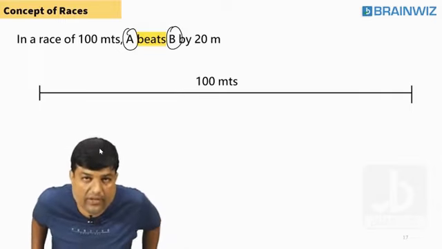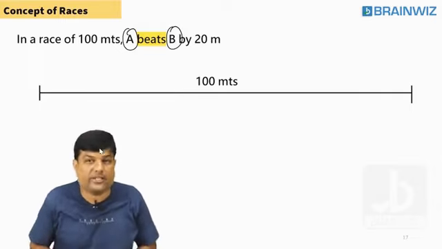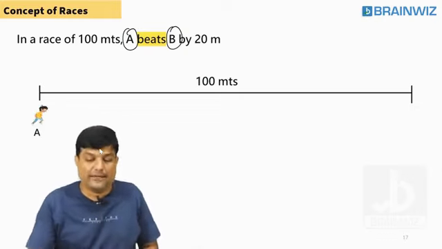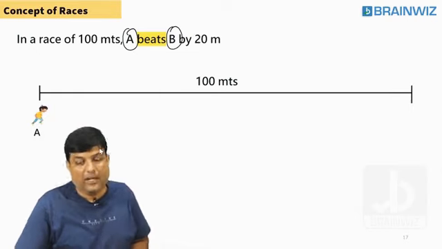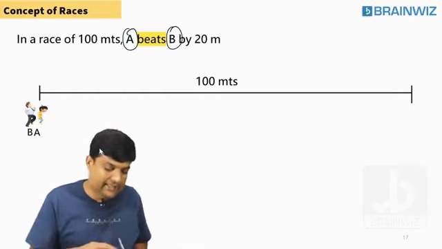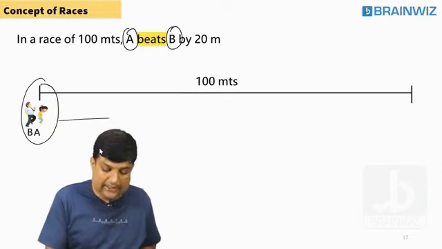Clear? So definitely these are the 20 meters. These are not the runs, 20 runs, 30 runs. So this is the distance, because it is a race. Let's say this is a fellow called A, and this is a fellow called B. Now A and B are standing at the same point, for example, and these people are taking the race.